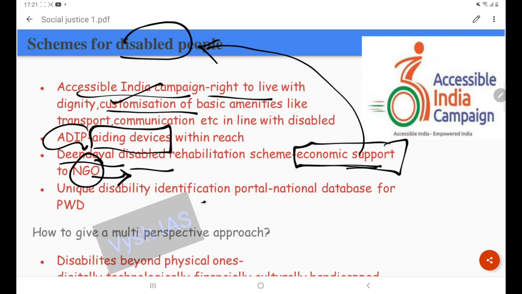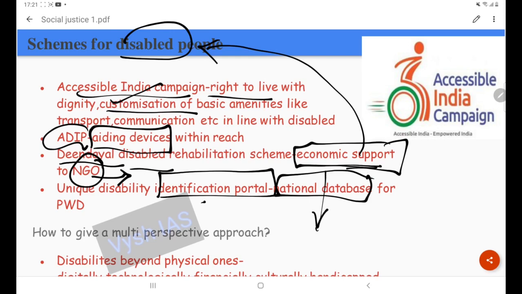Then this Unique Disability Identification Portal. See, whenever identification portals or digital records come up, that serves as a national database. The use of this database is that it helps in better targeting, and it serves as a reference model: what steps can be taken, who are the targets. So it is like an organized way of tackling an issue. It is always better to have a national database for anything, for poverty, for disabled people. It actually serves as a guiding light to frame efficient policies.